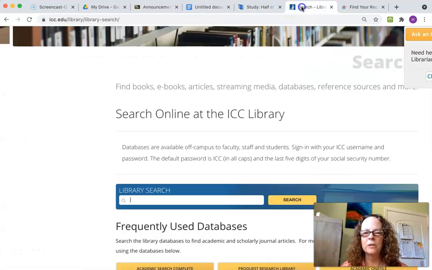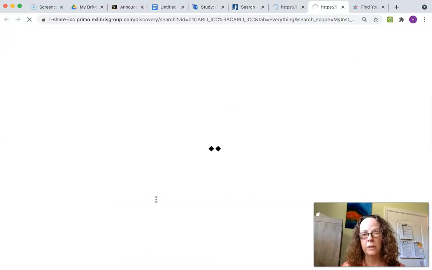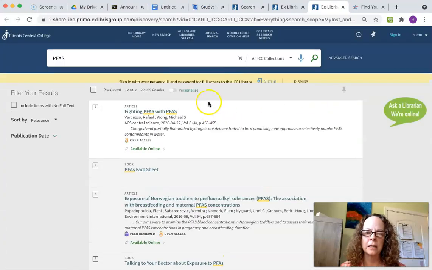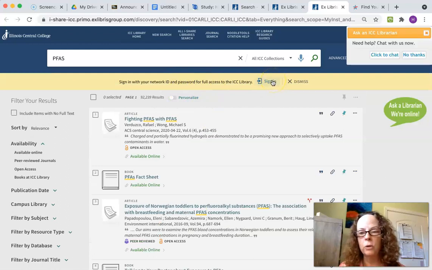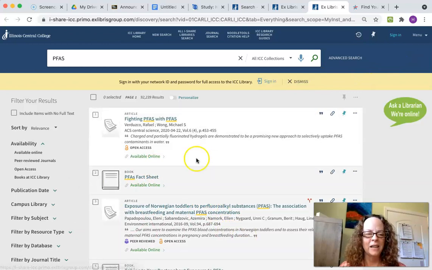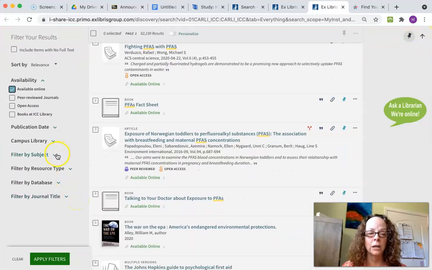So I'm going to go to the search engine at the ICC library and put that PFAS term in there. As I'm getting results, you're going to notice it asks me to sign in. What it wants to do is give me more articles. If you're having trouble with the login, you can still use all of these resources. It's going to be okay. And what I want to do is tell it I want to read the whole article, not a summary of the article. So I want it to be available online.